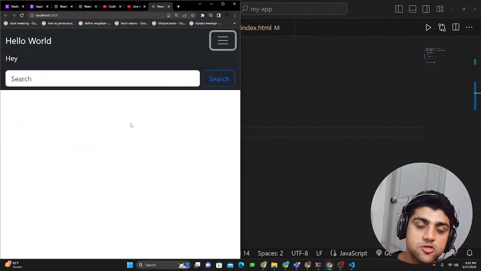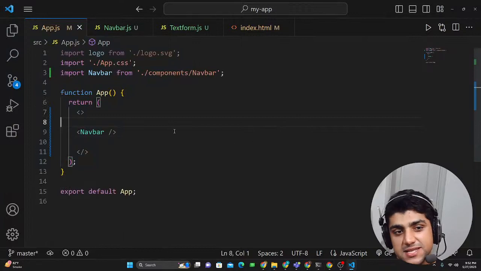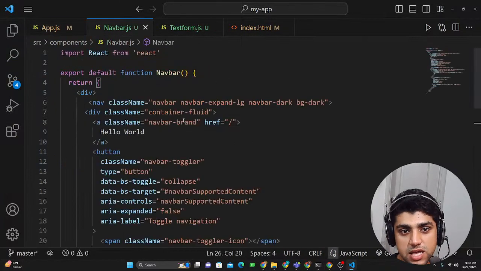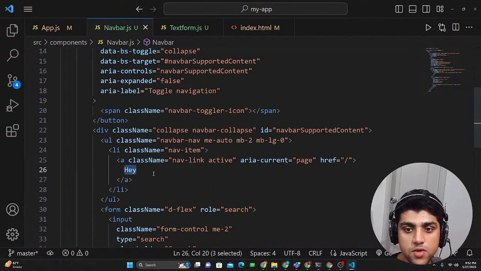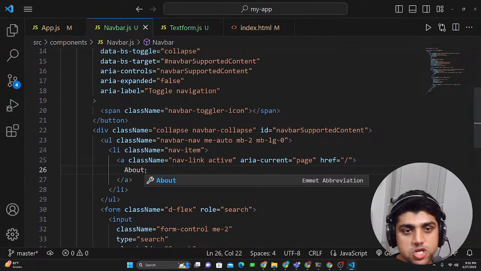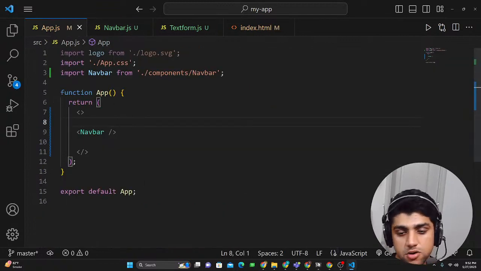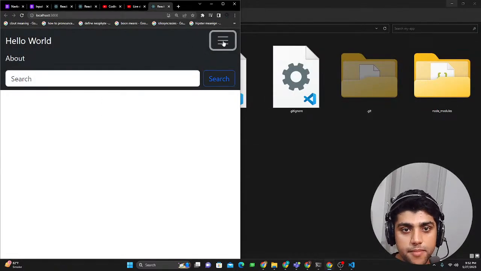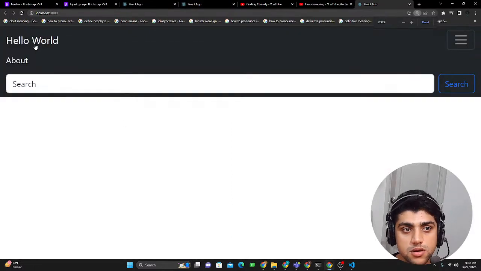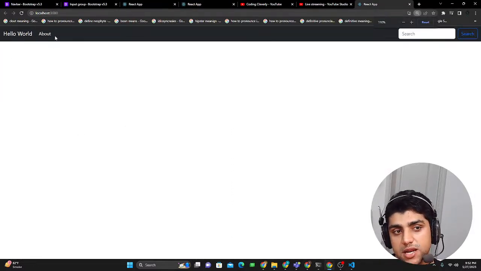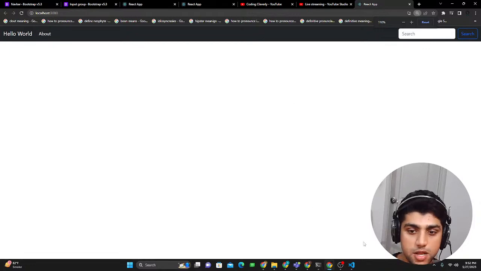So now you use it through the navbar component. You can see I changed the text to hey. What was here normally was hello world, and then we had hey, which was the name of the nav item. So let's say about, the website page name. So if I expand it, you'd see now we have hello world, which was the name of the app, like the website name, and about. So you could go to the about page.